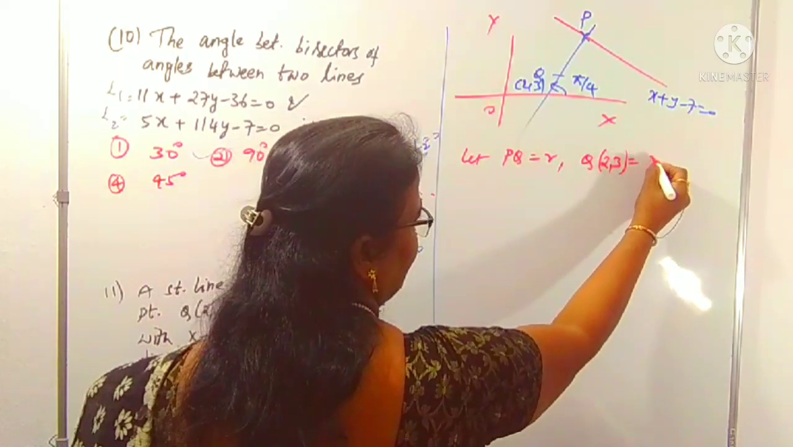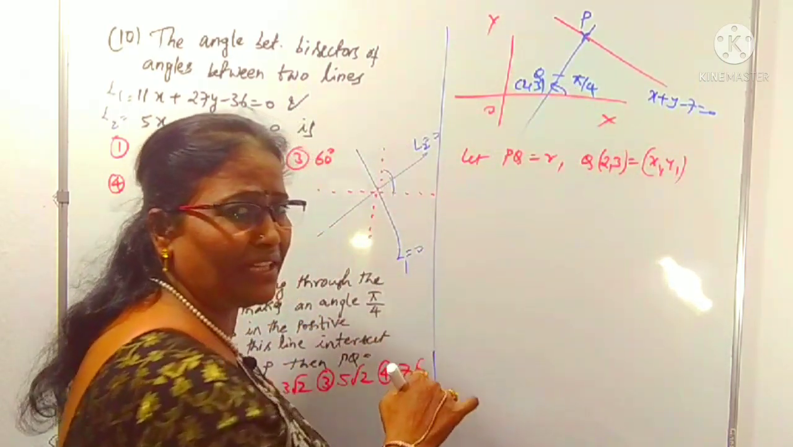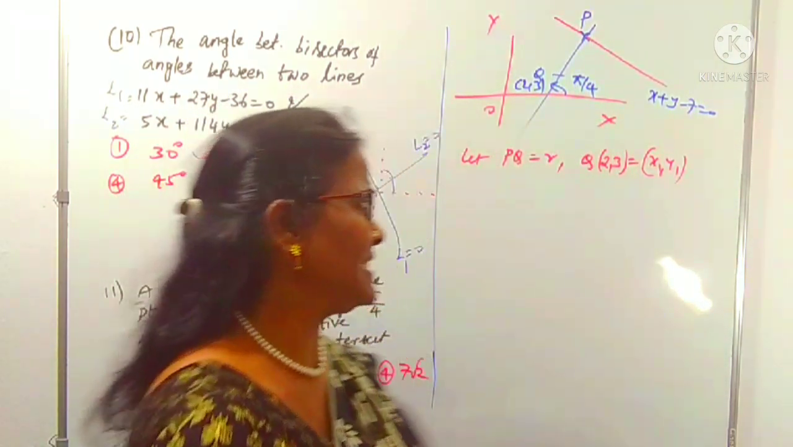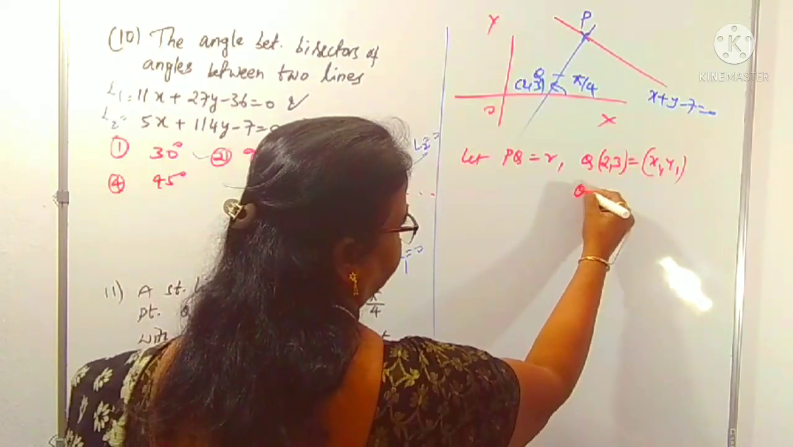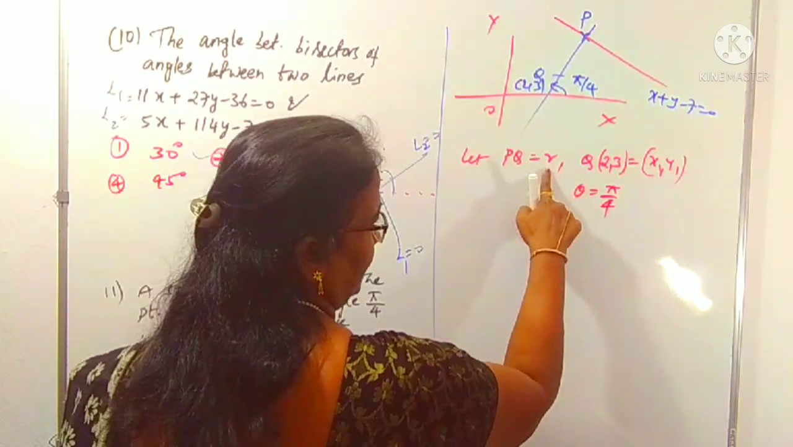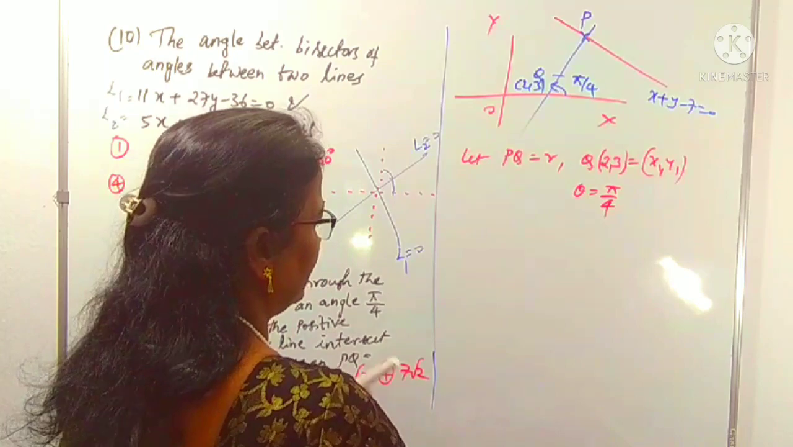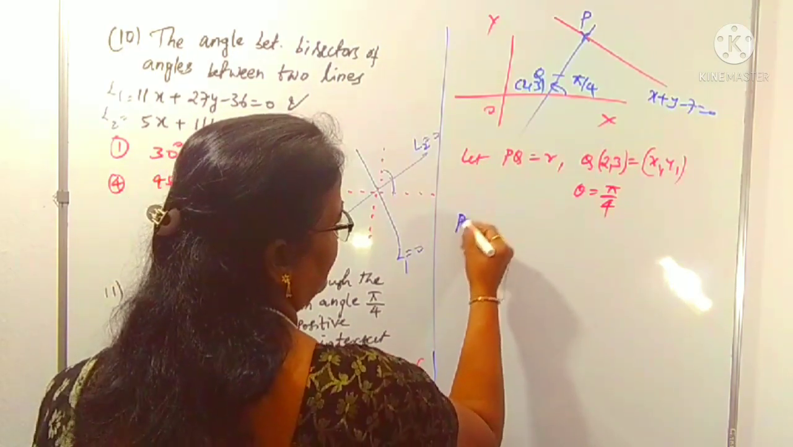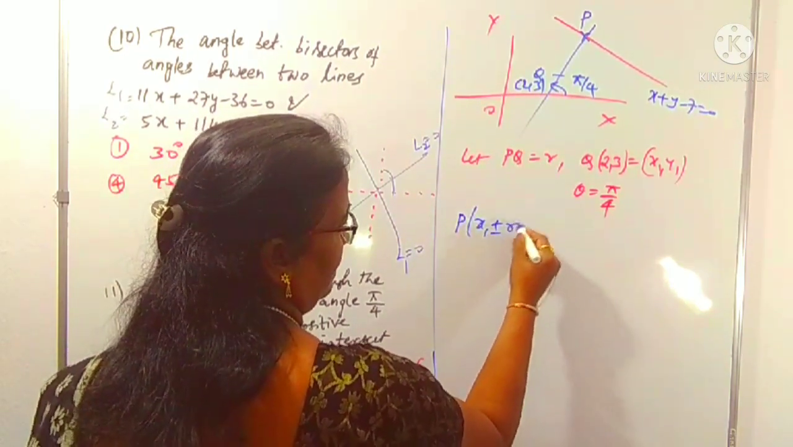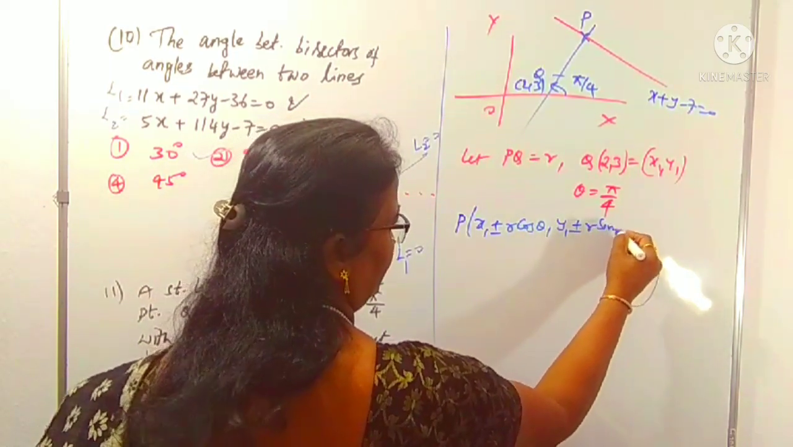The point Q is given as (2, 3). This one we can take as x1, y1, right? And the angle of inclination is given as 5π/4, so theta is 5π/4. Everything is ready for point P: r is ready, x1, y1 is ready, as well as the angle. What is the parametric point? P is x1 plus or minus r cos theta, y1 plus or minus r sin theta.